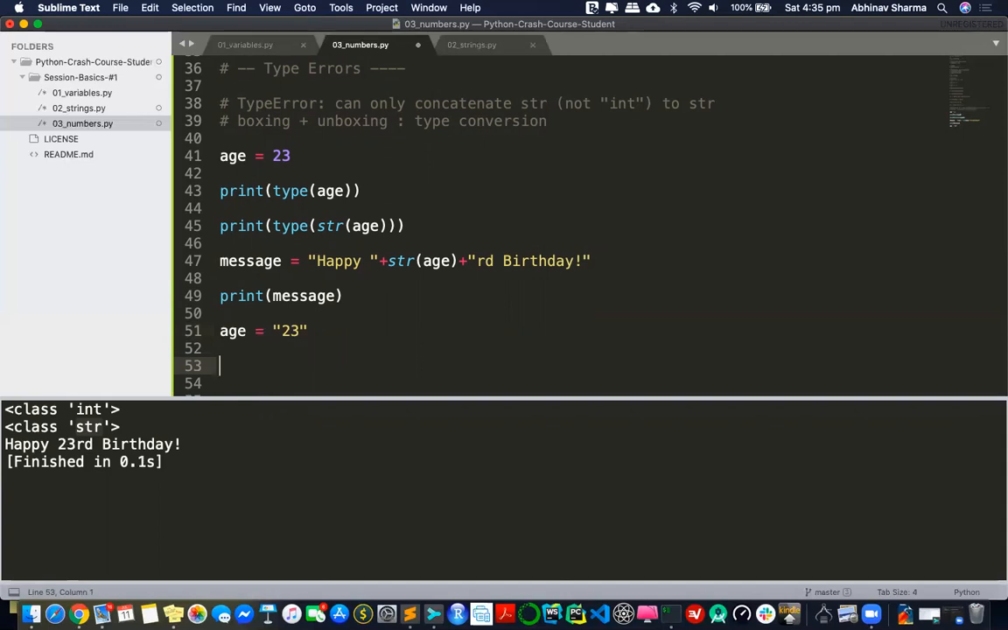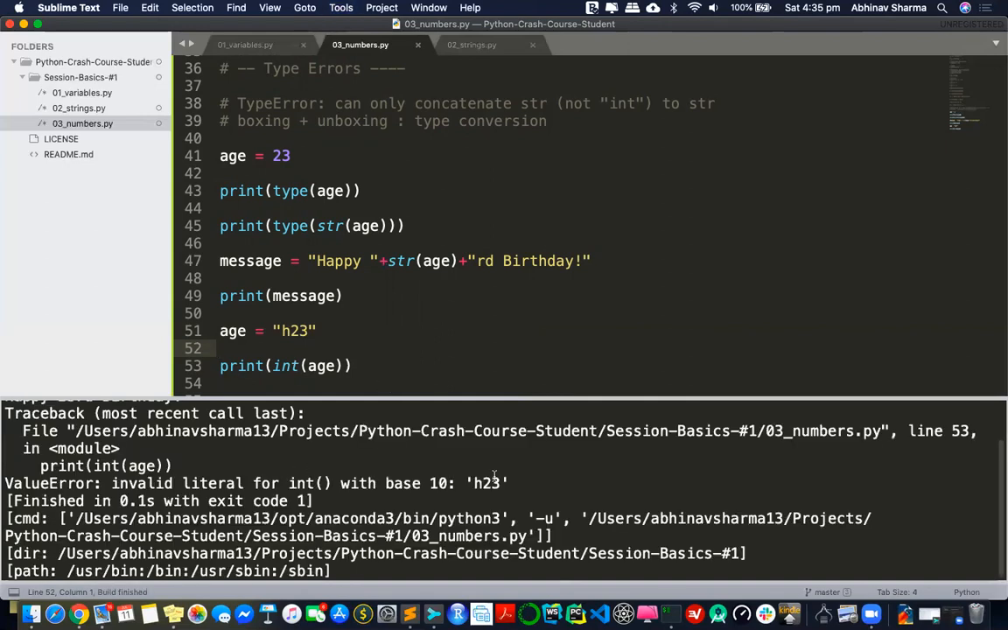So let's say I have this. Can I convert it into an integer? I think obviously yes, you can. So let's convert it. This time I will use int and pass age. It'll work. But what if I have this? Can I convert it? No, I don't think you can. Obviously you can't.